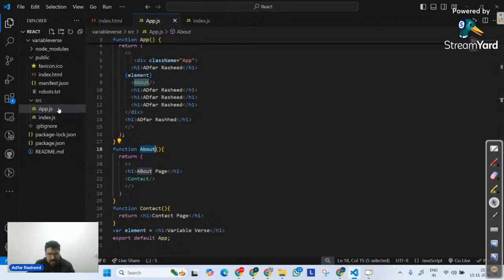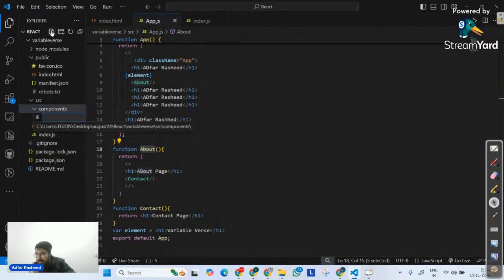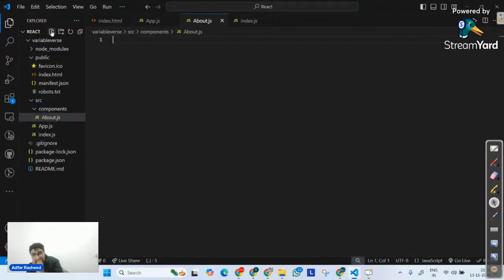Over here, we can make a file directly, but usually we create a folder and name it components, in which I create a file. And always remember, this is a rule in React. You have to follow this structure, that whatever component you create, it must have the first letter uppercase. So I want to create about, so I will simply have About, with an uppercase A. So About.js. Then whatever function I create, since it's a component, I will create a function for it. If it is a component, it is a function. Remember that. Note it down.